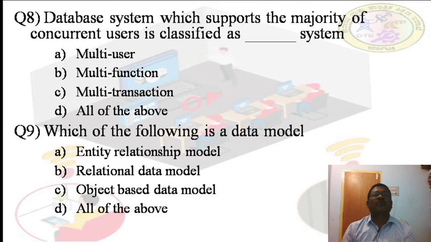Database system which supports the majority of concurrent users is classified as dash systems: multi-user, multi-function, multi-transaction, or all of them. Which of the following is a data model? ER model, relational data model, object-based data model, or all of the above. Can you guess the answer? Obviously the answer is all of the above.